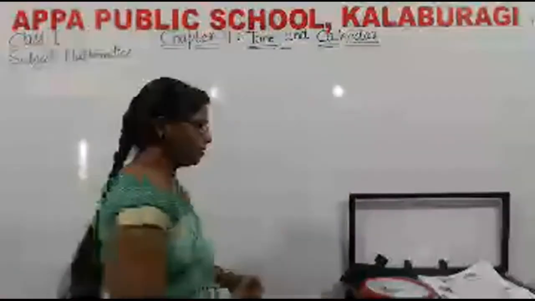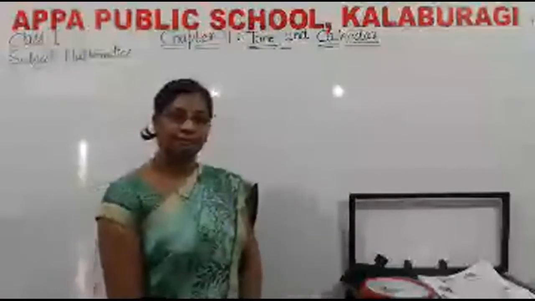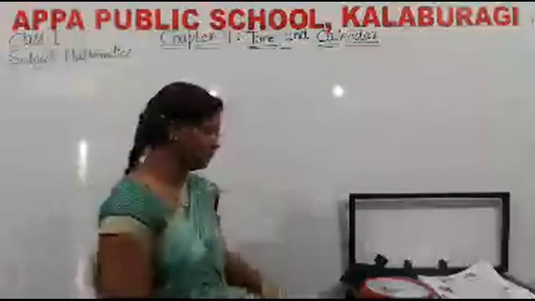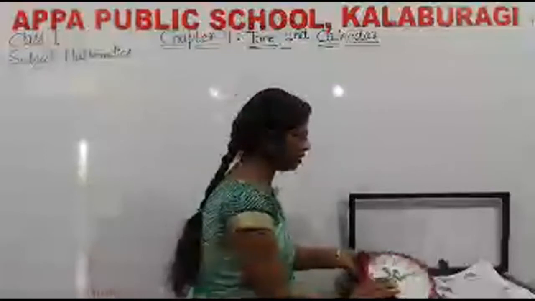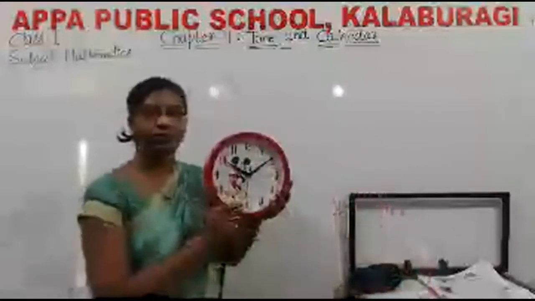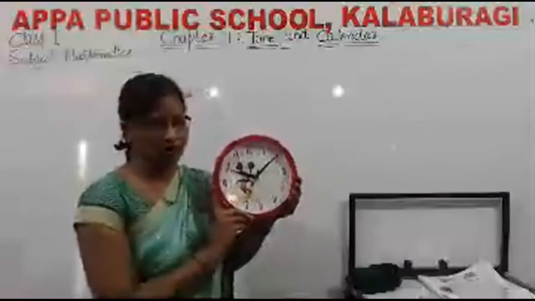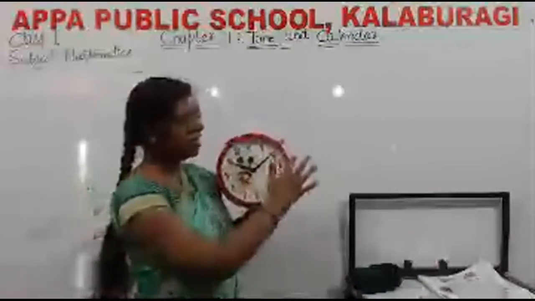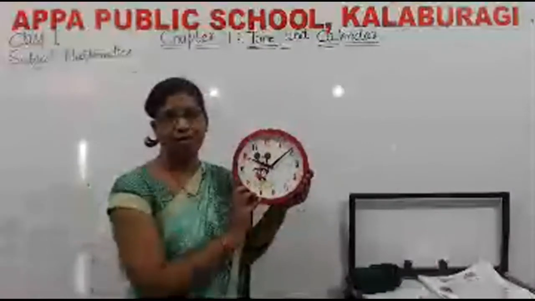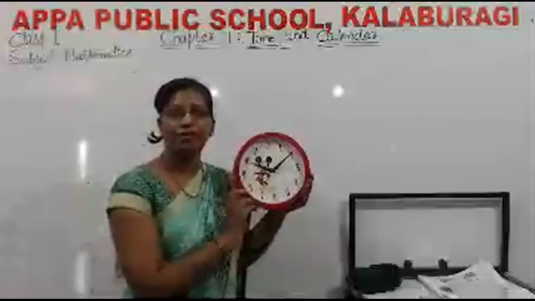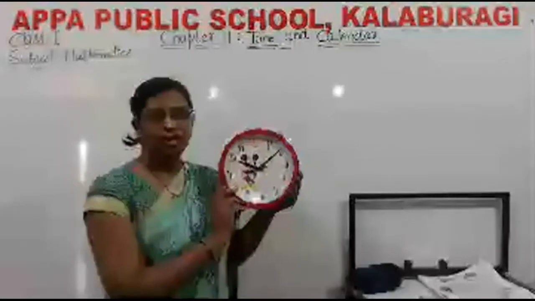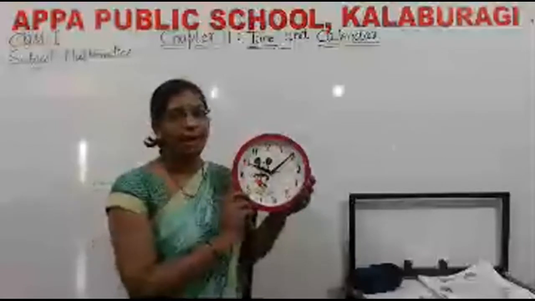Have you seen a clock? Very good. I will show you a clock. In a clock, there is a variety of shapes. In a previous class, we discussed shapes and patterns.